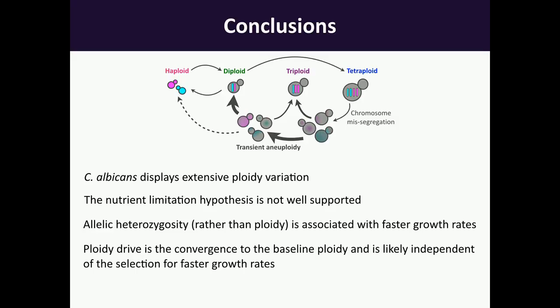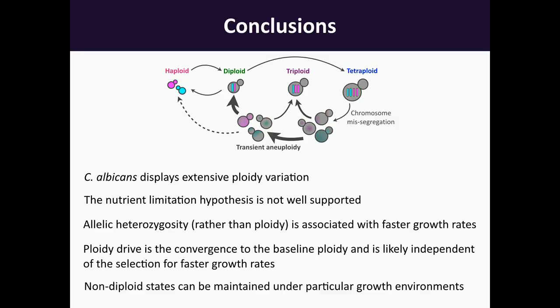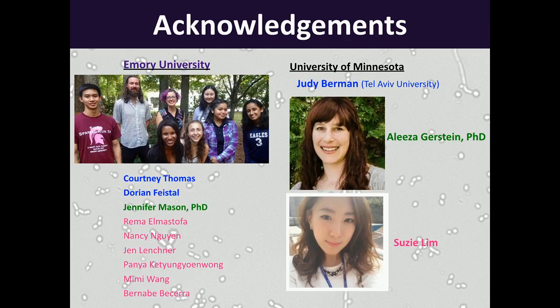That ploidy drive is this convergence to the baseline ploidy, and can be, but doesn't always have to be, independent of selection for faster growth rates. And then finally, that non-diploid states can be maintained under particular growth environments, and that was indicated with the haploids under reduced amino acids or phosphate limitation, where they maintained their haploid state despite not necessarily growing very well in it.